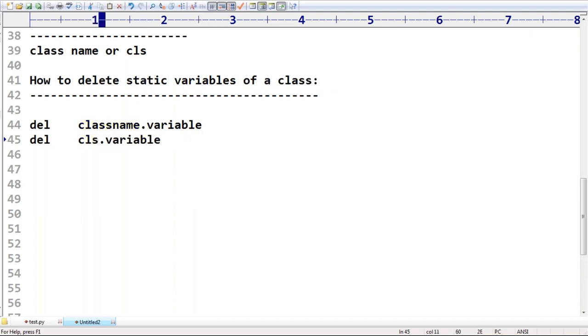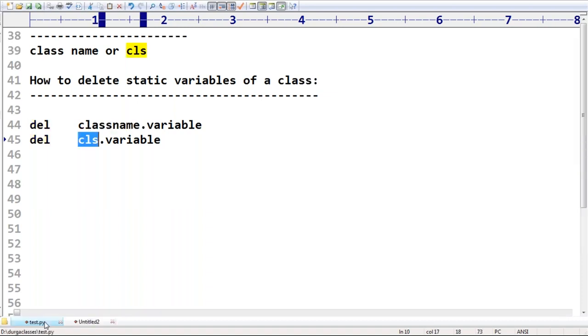By mistake, if you try to delete by using self or an object reference, then immediately we are going to get an error. Remember, the only possible way is del by class name or cls variable.